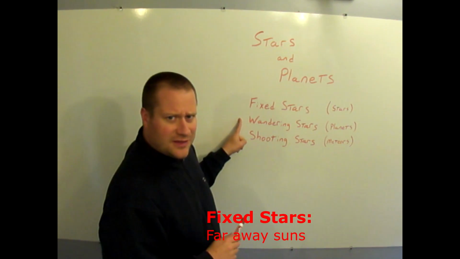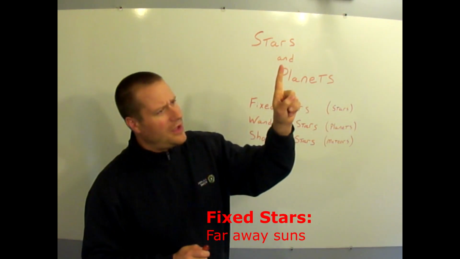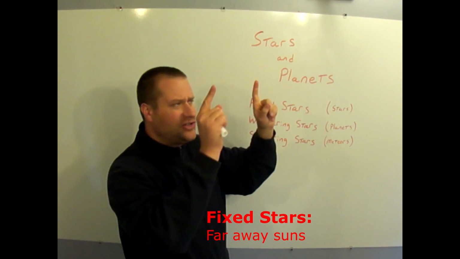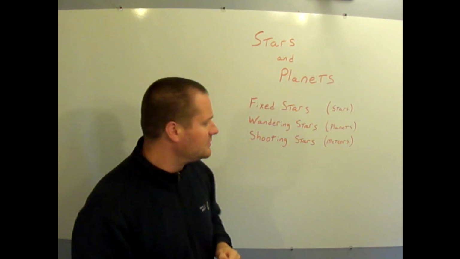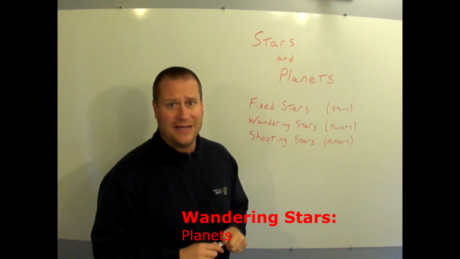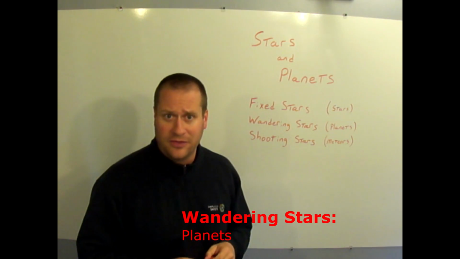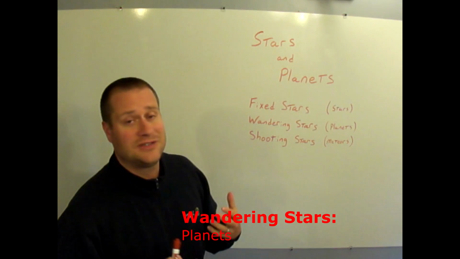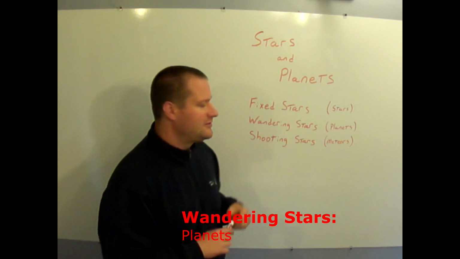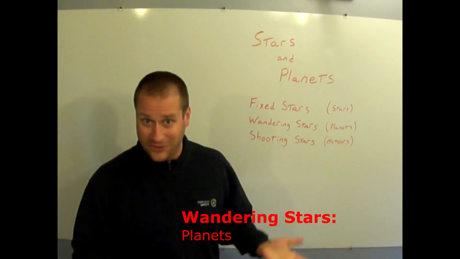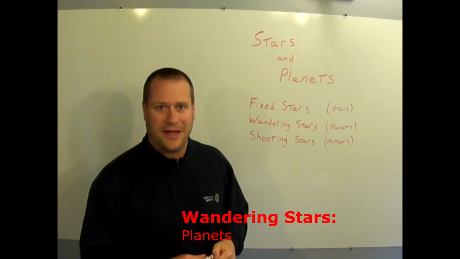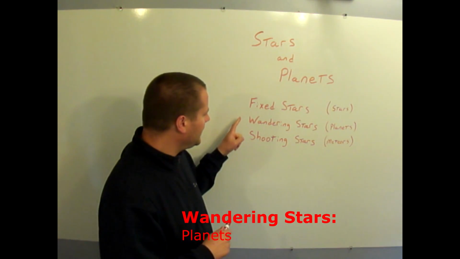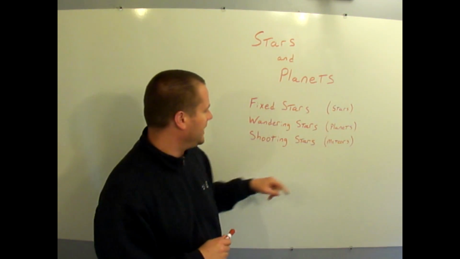But they also noticed that there were these other stars that would move in unpredictable patterns, sometimes backwards across the sky, and change position relative to other stars. And these were actually planets that are visible from Earth, because the sun reflects off these planets, and they're observable from Earth. Matter of fact, they're actually some of the brightest stars in the sky. So they called these wandering stars because early astronomers couldn't tell that they were planets from so far off and without such modern equipment that we have today. So these wandering stars were called planets.